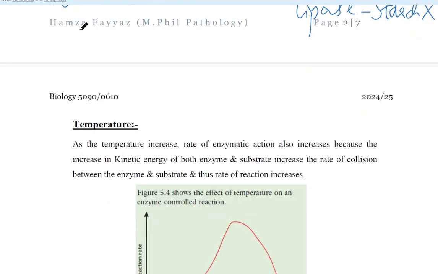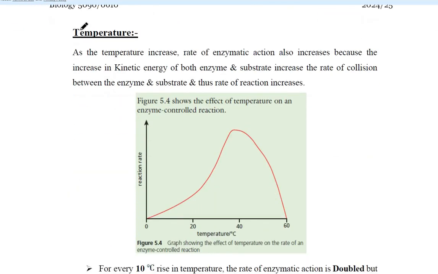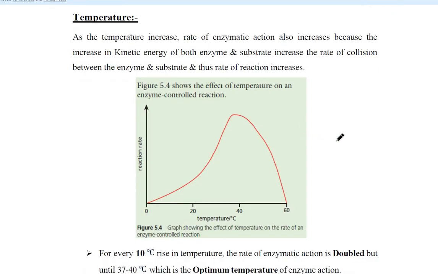Now, factors affecting the rate of enzymatic action. Okay, now we have to look at this graph. This is temperature on the x-axis, and this is rate of reaction of enzyme on the y-axis. Now you can see that at 0 degree centigrade, the enzymatic action was 0.